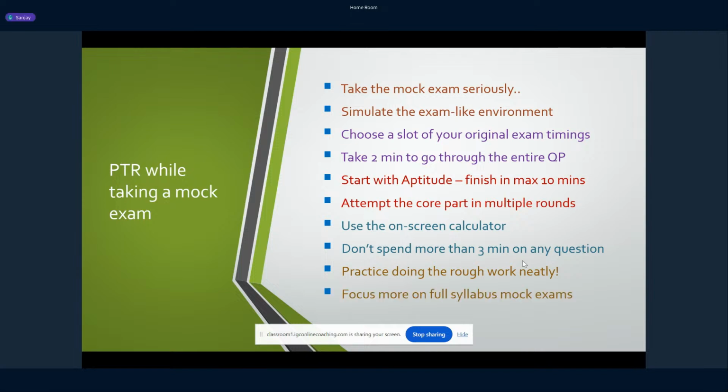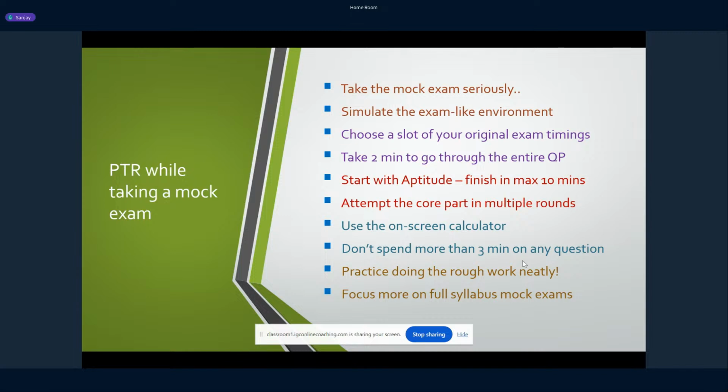And at this point of time, it is recommended that you focus more on full syllabus mock exams, right? I know you will have topic wise and subject wise exams, but now it's important for you to practice the exams as a whole, right? So you would have completed the syllabus. The more full length mock exams you take, the better practice you will get. When you take only a topic wise or subject wise test, you feel that you are strong only in that. But our aim is to put together all subjects at once and attempt the paper, right? So practice as many full length exams as you can in the remaining time. Okay, all right. So these are some of the points that you should be careful about while taking a mock exam.